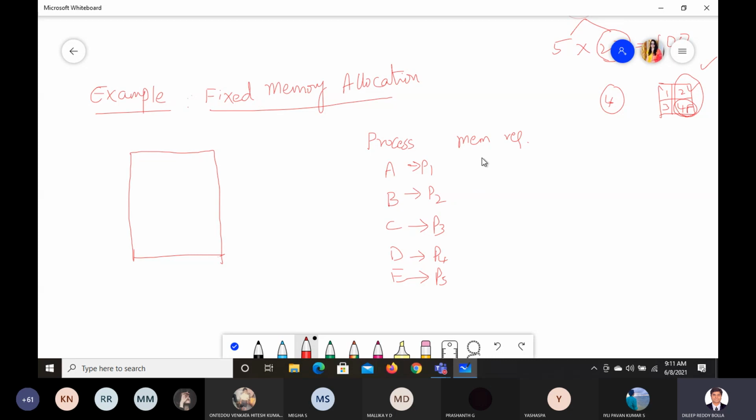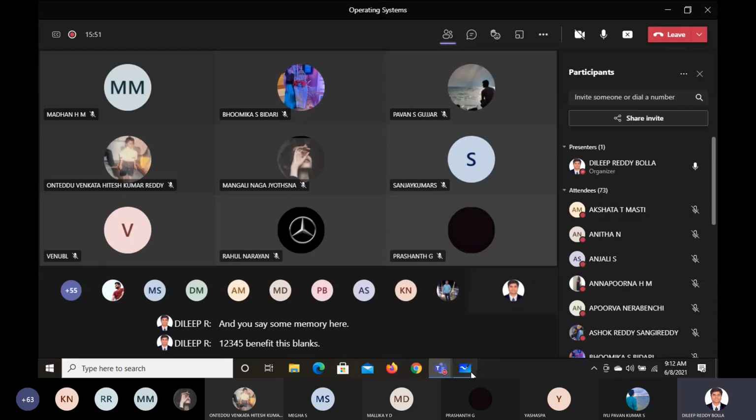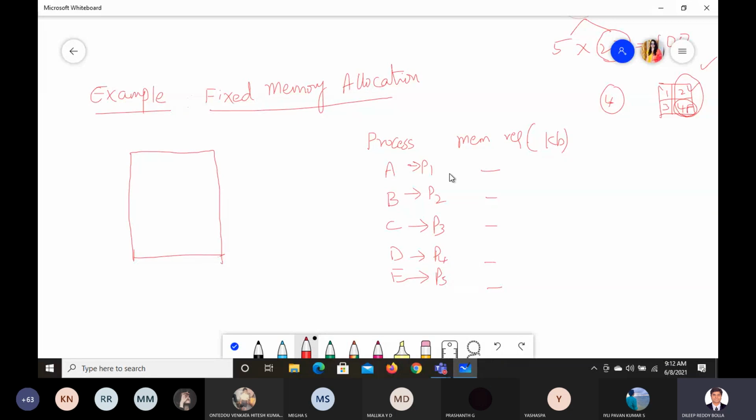Can someone tell me how much memory will be required? Let us say less than 10 KB, you assume. You can say the memory requirement in KB. It can be MB also, but we are just referring to KB to understand. Can you say some memory here, for 1, 2, 3, 4, 5? Can you fill these blanks? Anyone? Okay, meanwhile, I'll do the partitions. You please tell me how much is required.